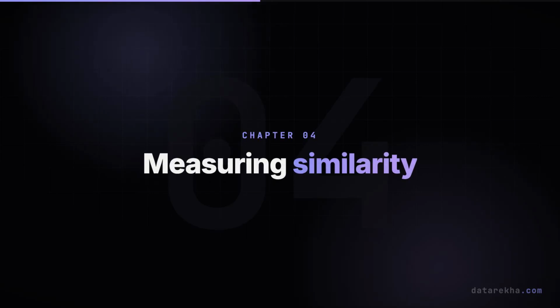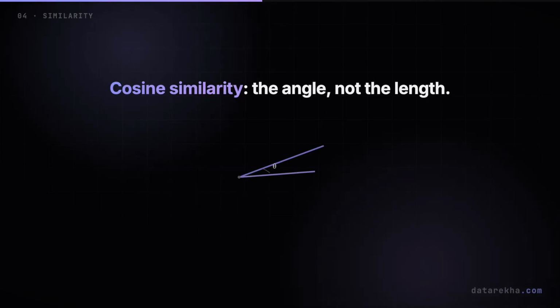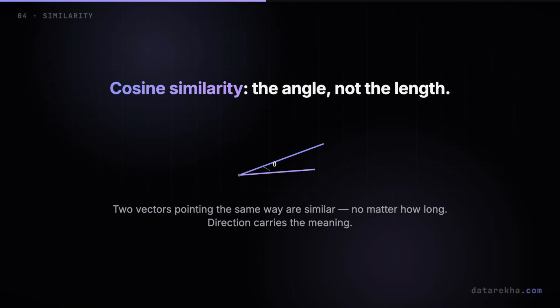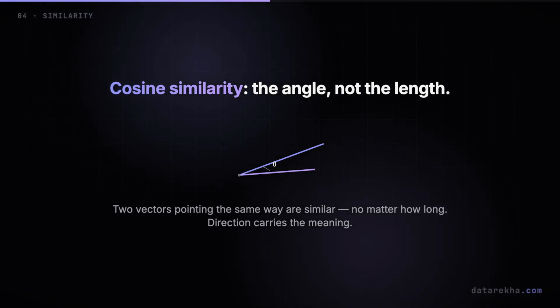Measuring similarity. To actually use this map, you need to measure closeness. And the standard tool isn't straight line distance, it's cosine similarity, which looks at the angle between two vectors and ignores their length. Two vectors pointing the same way are similar, no matter how long either one is.